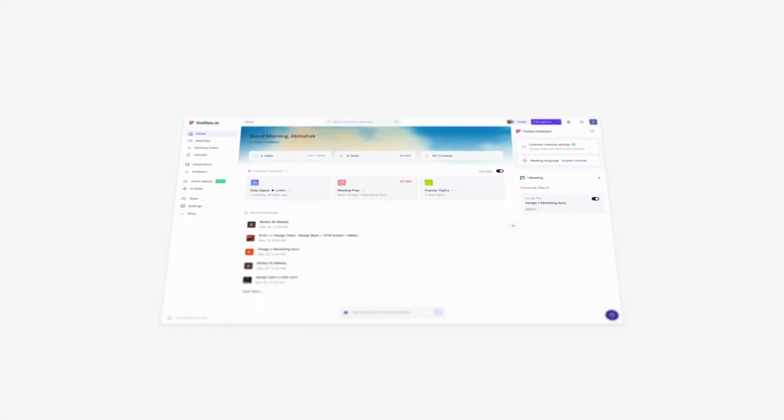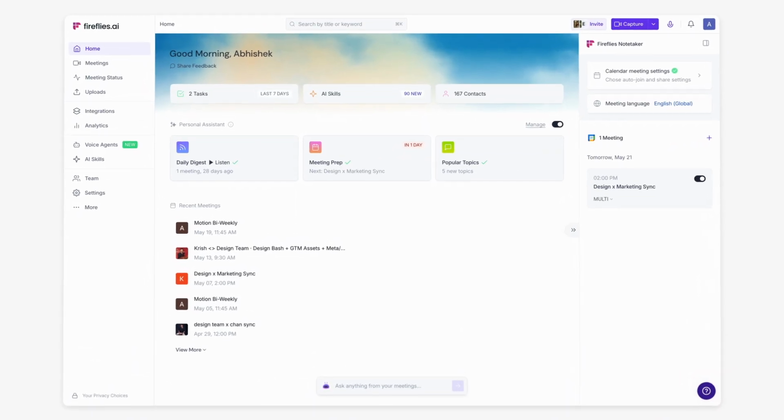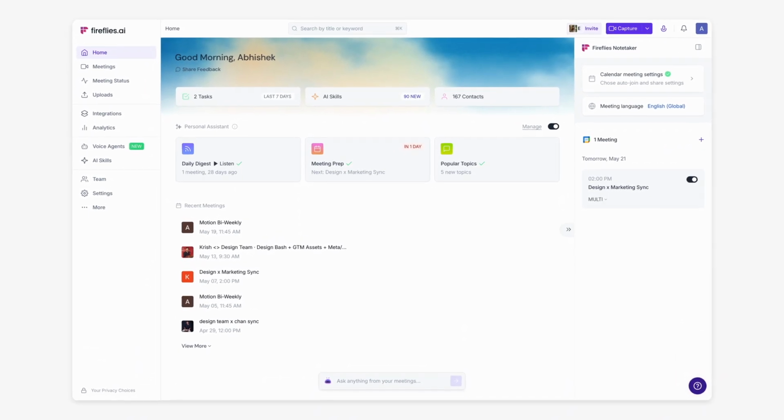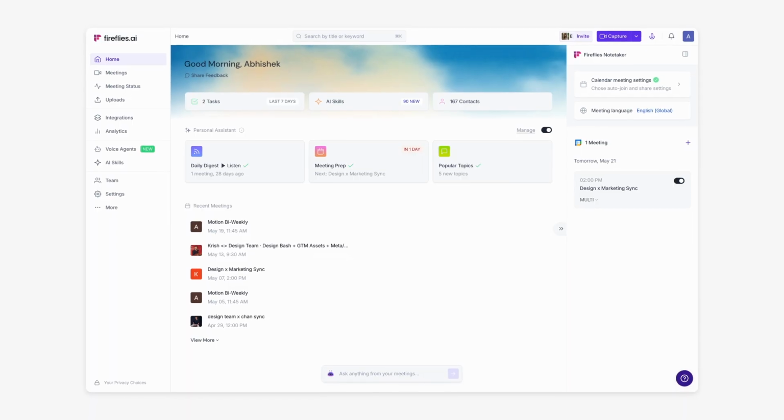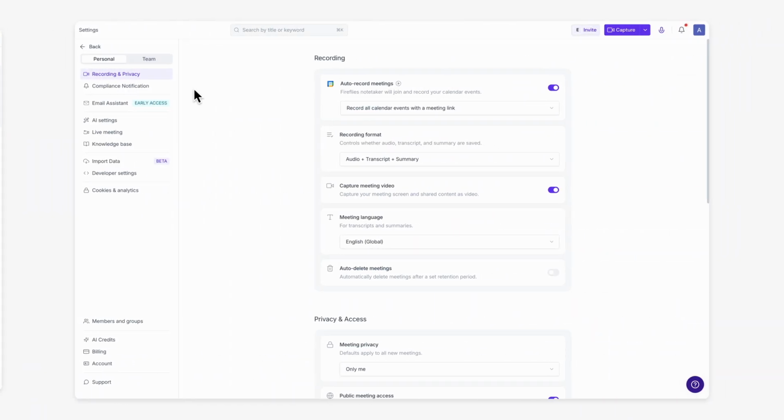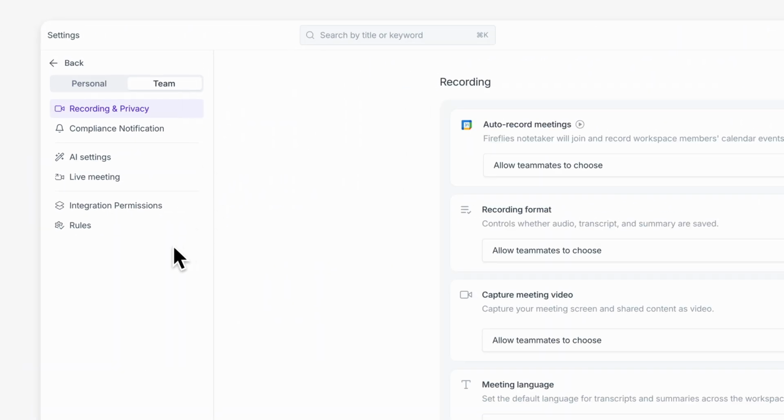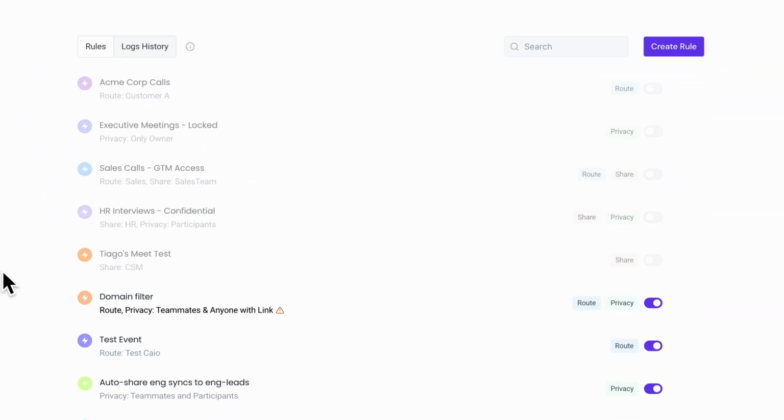Auto-join is convenient until Fireflies shows up in your CEO's confidential board meeting or someone's therapy appointment that accidentally ended up on their work calendar. Meeting rules let you control exactly when Fireflies joins and when it stays out, automatically, without checking every meeting yourself.